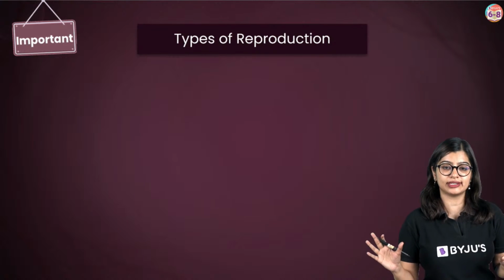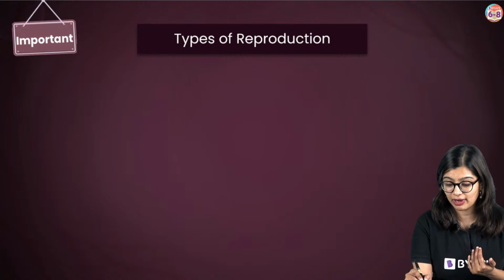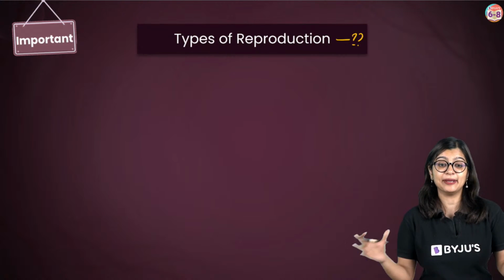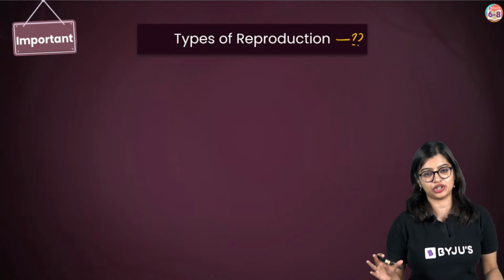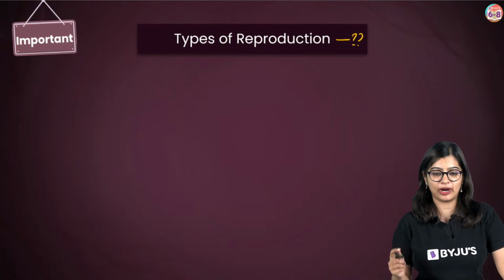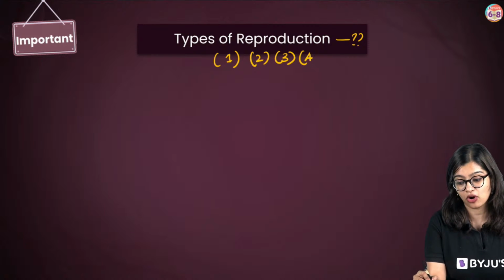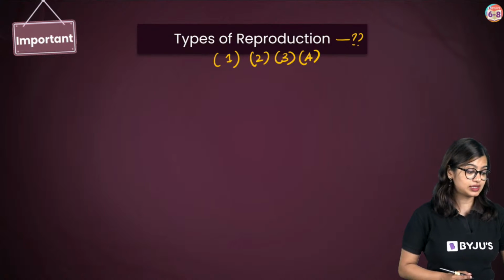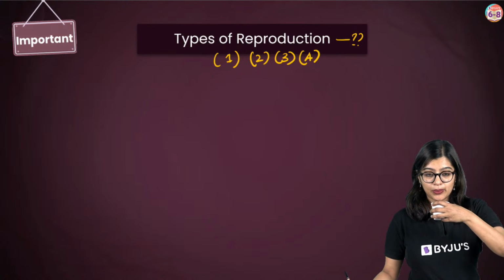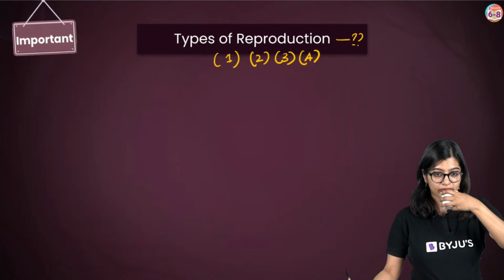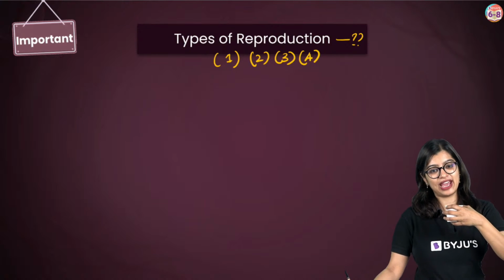Now, moving on. We have understood what is reproduction. But now we will understand how many types or how many modes of reproduction are there. Is it 1? Is it 2? Is it 3? Or is it 4? How many modes? Can you tell me? Very good.